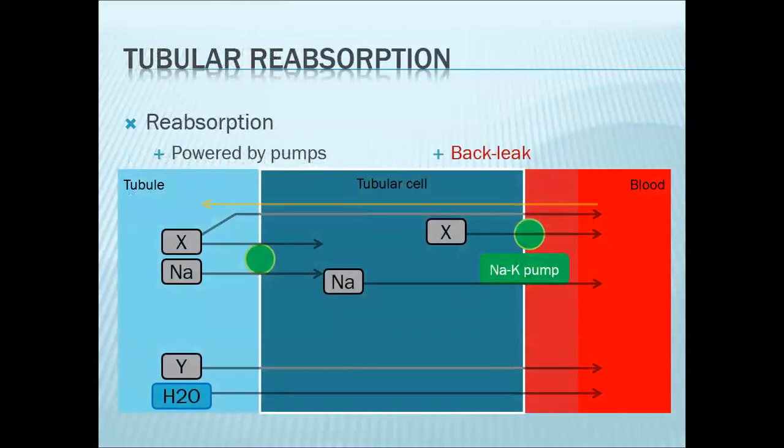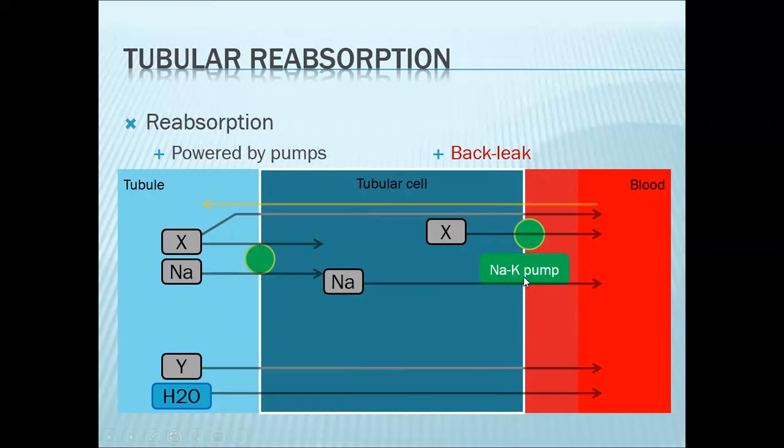Okay. Now let's look at how reabsorption happens as the filtrate goes through the renal tubules. So this diagram here is a summary on how the different processes occur with respect to reabsorption. So this is the tubular cell. This would be the filtrate. This would be the blood. So we will discuss now how reabsorption occurs.